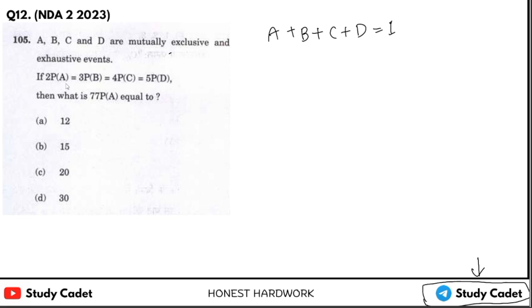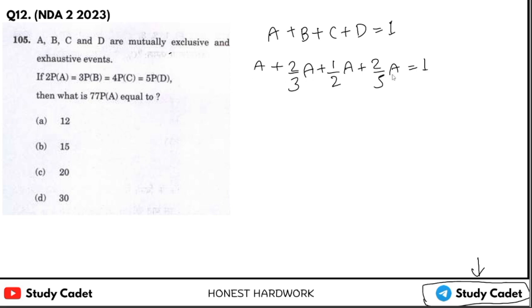Now, I will not write P(A), P(B), I will simply write A, B, C, D, to save our time. 2 P(A) is A. B will be 2 upon 3 P(A), means 2 upon 3 A. C will be 2 upon 4, means 1 upon 2 A. D will be 2 upon 5 A. This is equal to 1.